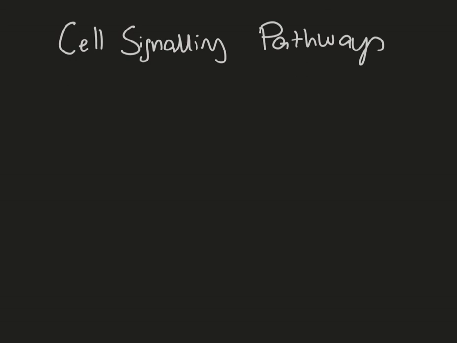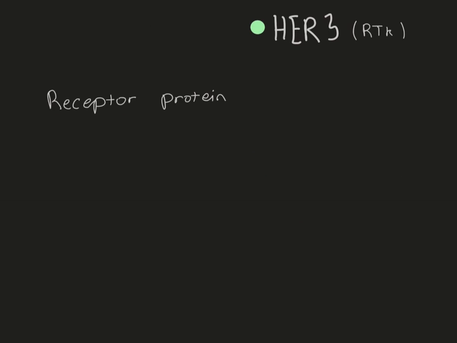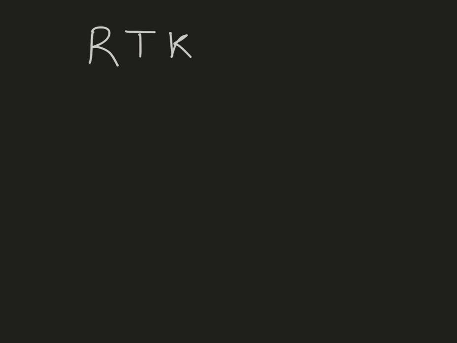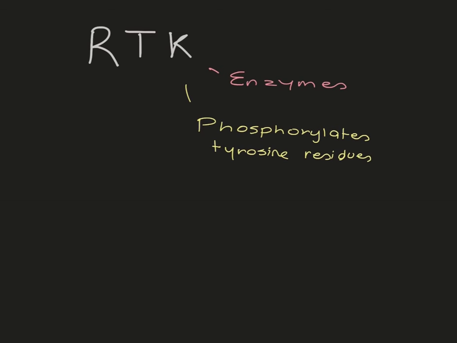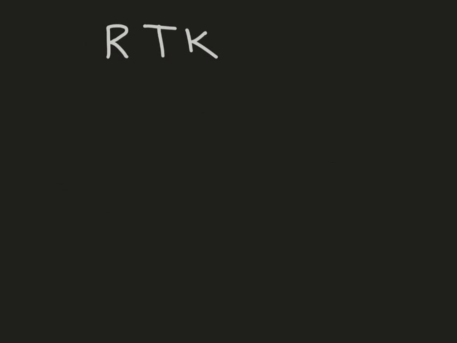The article focuses on the inhibition of AXL, a gene associated with tumor cell growth, which in turn activates HER3, another cancerous RTK, receptor protein tyrosine kinase. This links directly to our cell signaling lectures, where we unpack the function of RTKs. RTKs are enzymes that phosphorylate tyrosine residues on their substrates. These enzymes regulate growth, division, and differentiation, among other key roles within the cell.